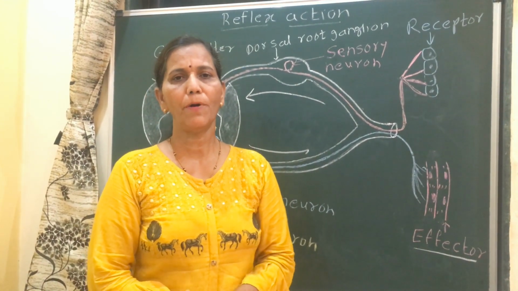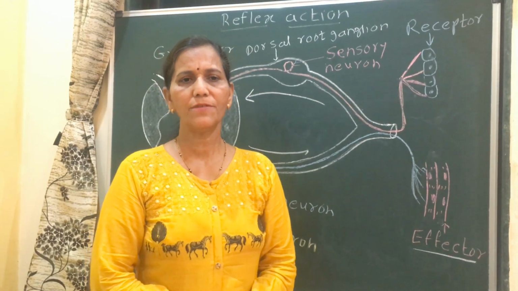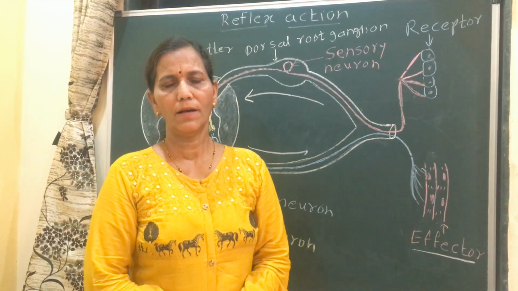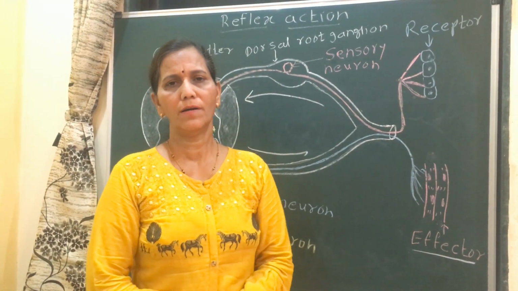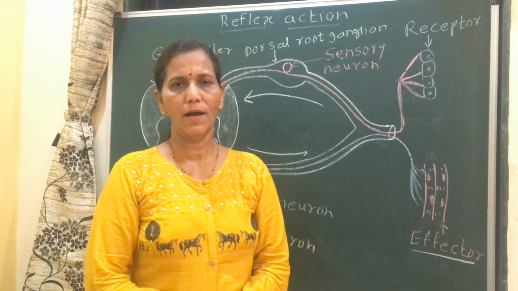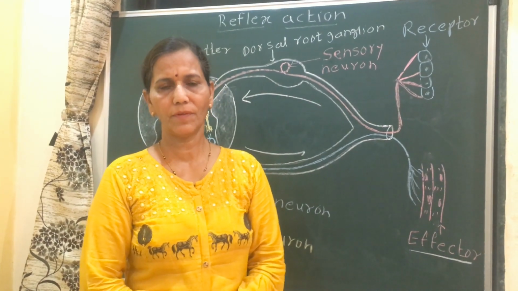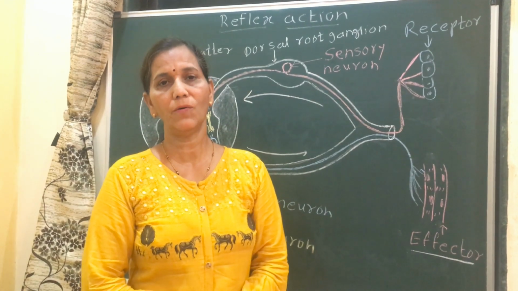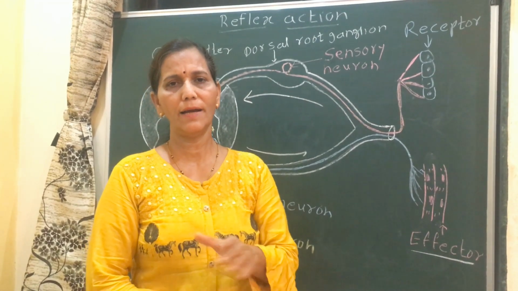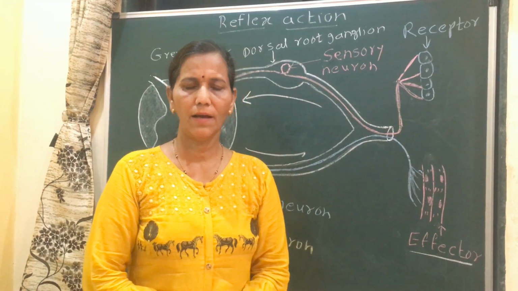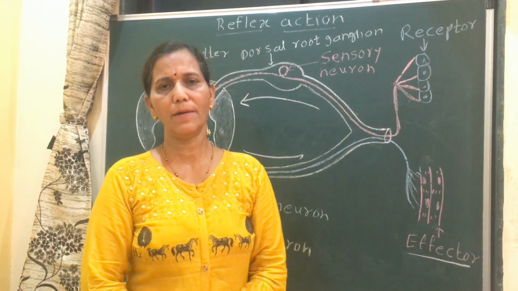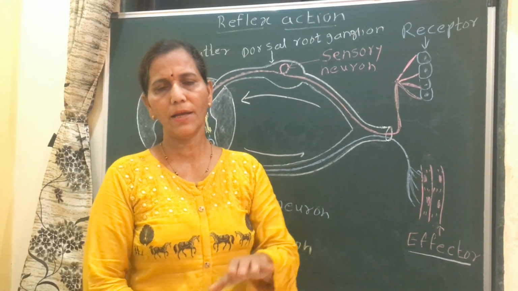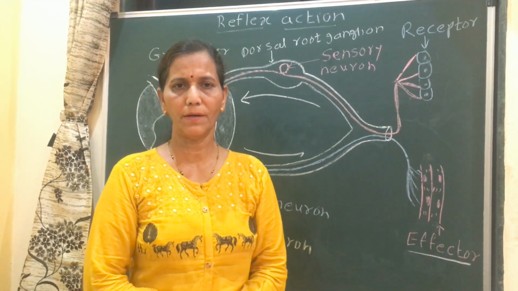Then the scientist Pavlov, called the father of reflex action, performed an experiment. He offered food to the dog. At that time, the dog salivated. Next, he only rang the bell. At that time, the dog didn't salivate. Next step, he rang the bell, then offered food to the dog, and he repeated this experiment.